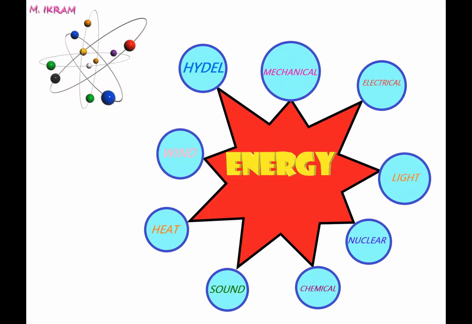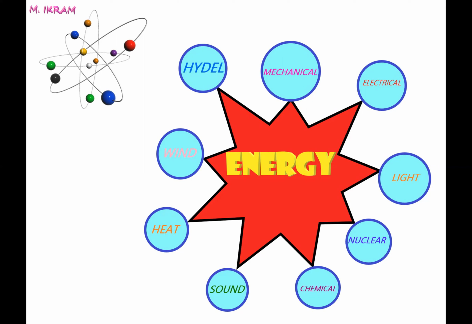There are various forms of energies. If you remember, on the very first day of the lecture of unit number 6, I told you that there are various forms of energies, and I will explain all of them later on.